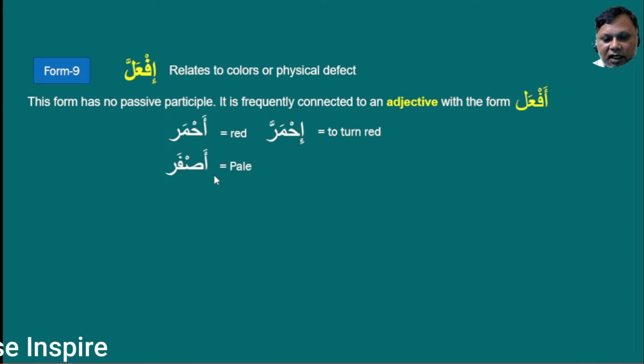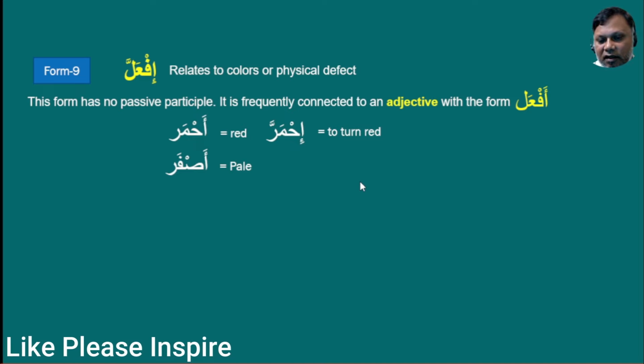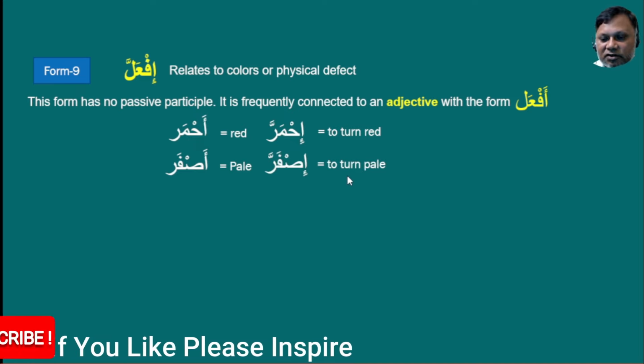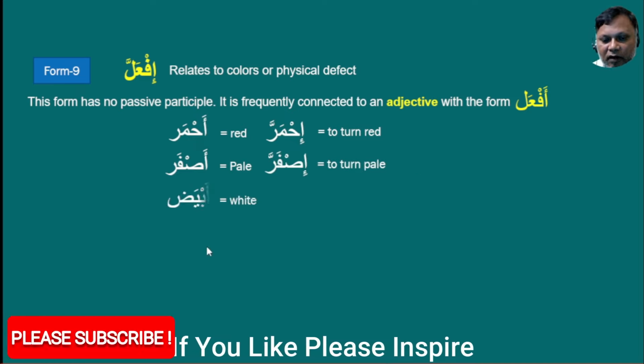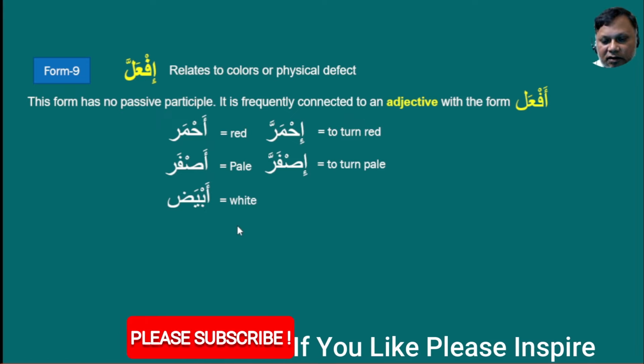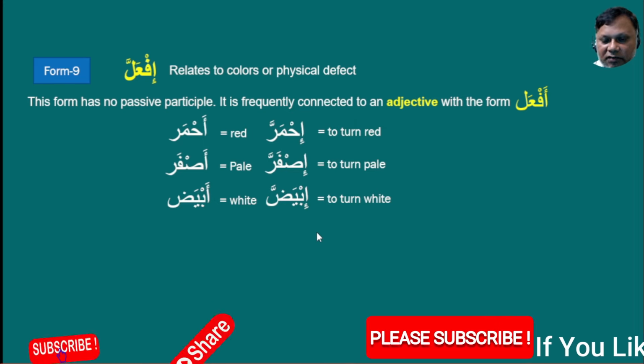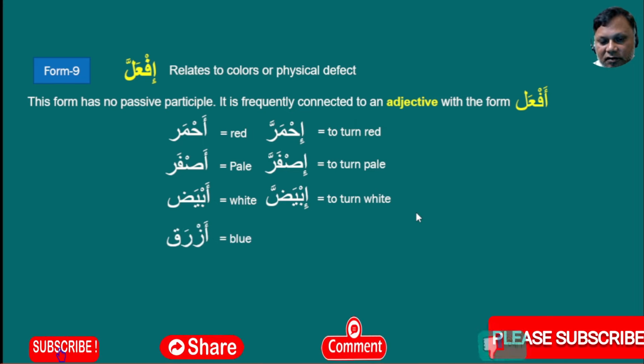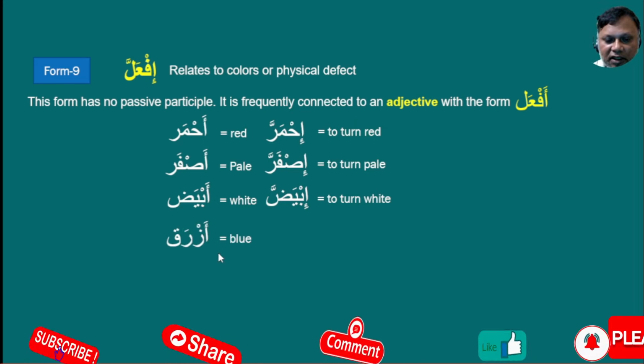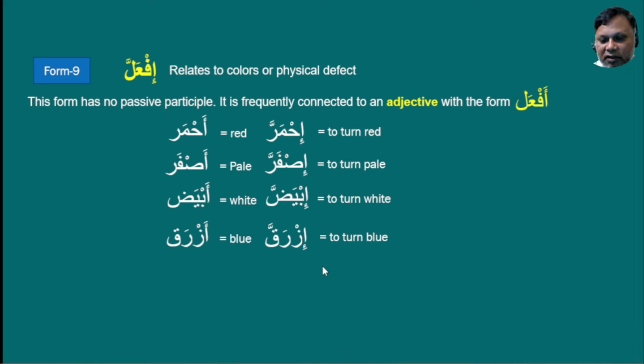And for asfar, meaning pale, it will be isfarra, meaning to turn pale. And for abyad, white, it will be ibyadda, meaning to turn white. And similarly for azraq, blue, it will be izraqqa, to turn blue. This way, this type of verb is used in our sentence. If'alla.